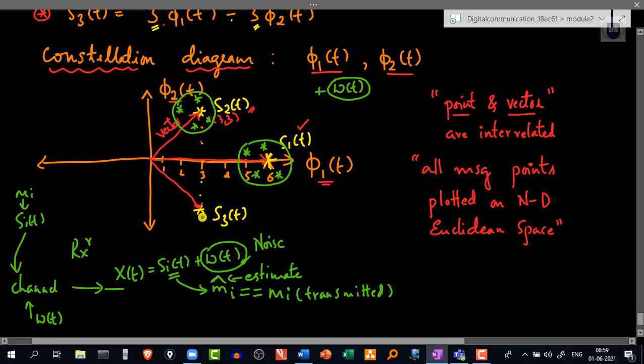Likewise, if the S3 signal was transmitted, the received signal point will be shifted somewhere like this. And this sort of shifting creates problems while decoding.